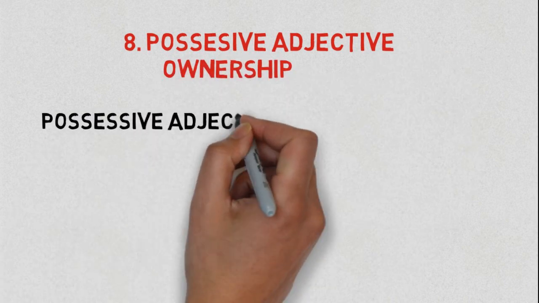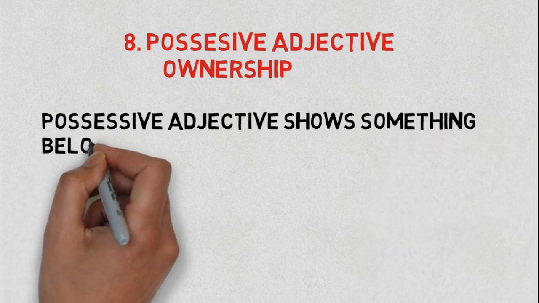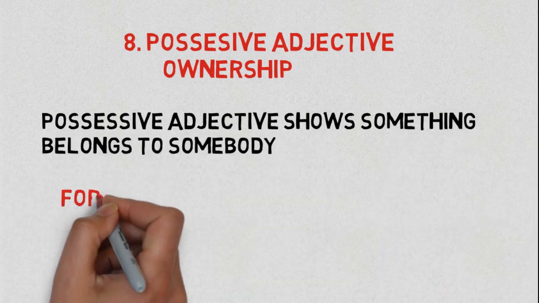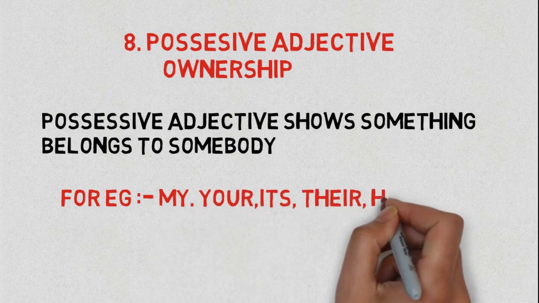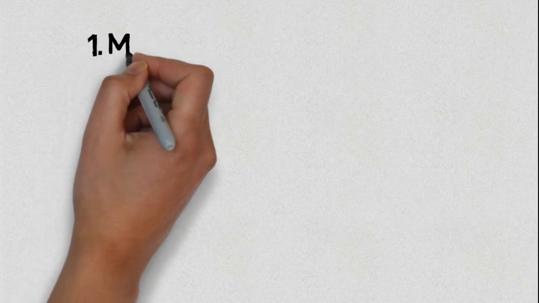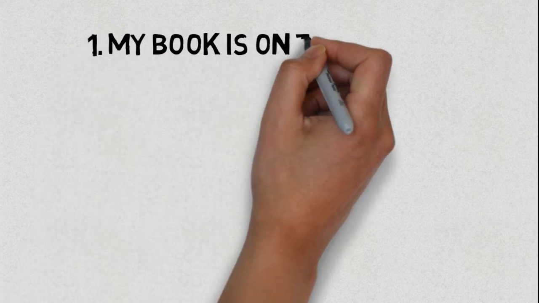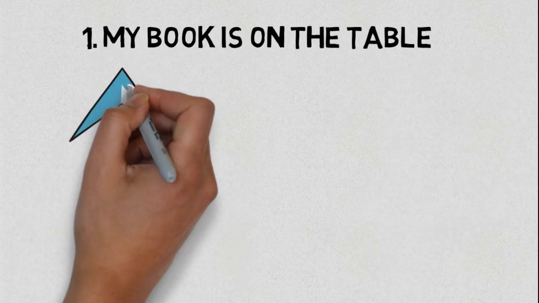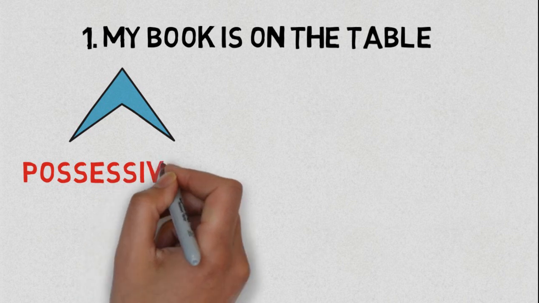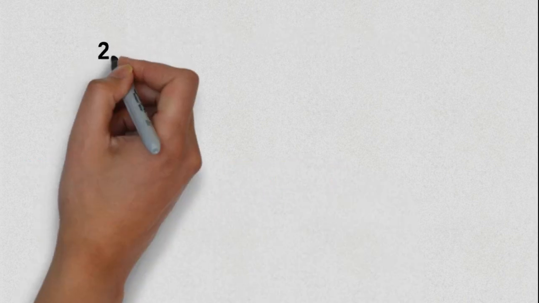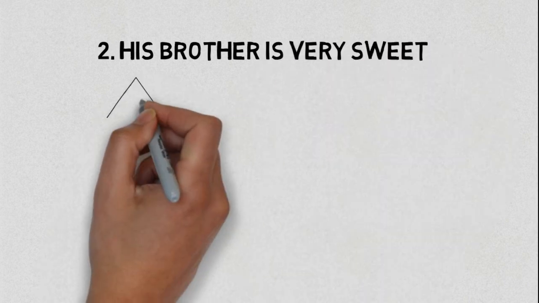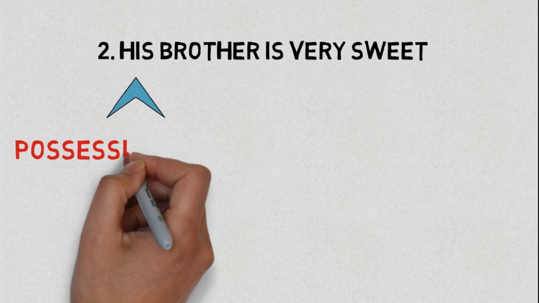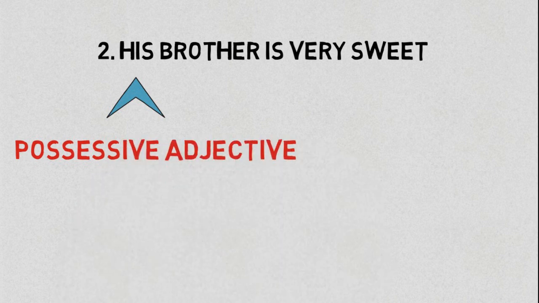And at the last, possessive adjectives, meaning ownership. A possessive adjective shows that something belongs to somebody. For example, my, your, their, its, his or her. Now, in the form of sentences, my book is on the table. Now, the word my is a possessive adjective. Number 2, his brother is very sweet. Now, the word his is considered a possessive adjective.